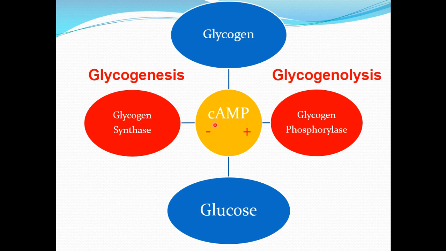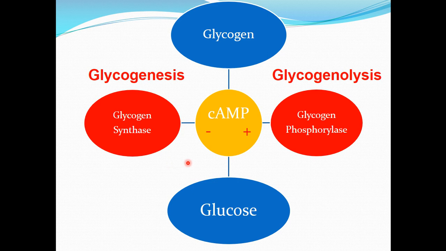The cyclic AMP integrates the regulation of glycogenesis and glycogenolysis by promoting the activation of glycogen phosphorylase and by inhibition of the activity of glycogen synthase.